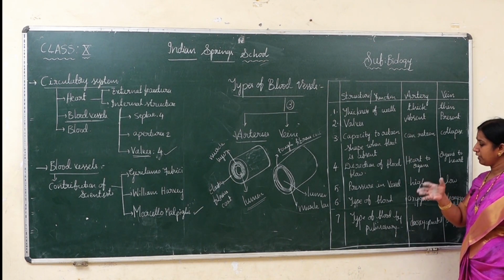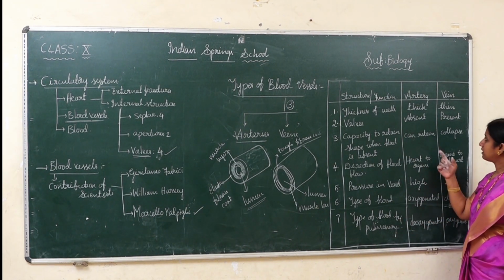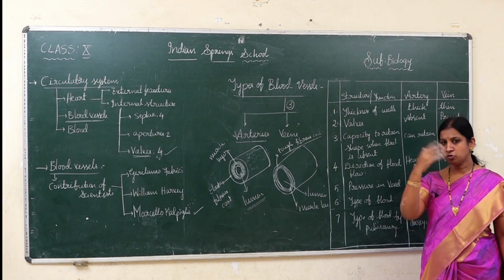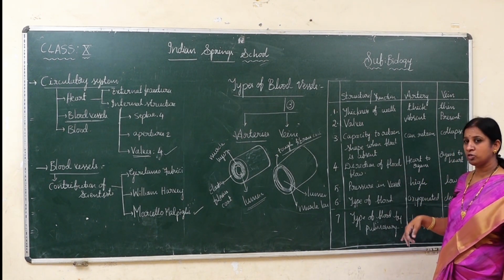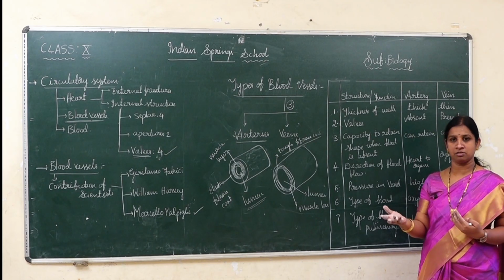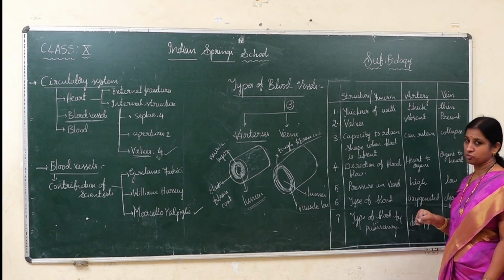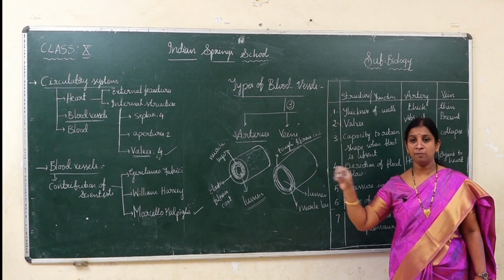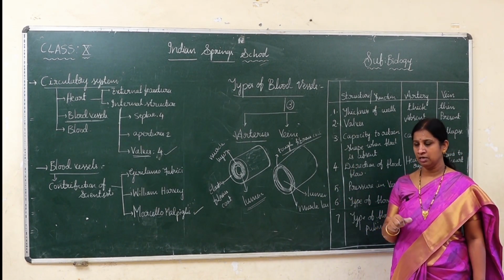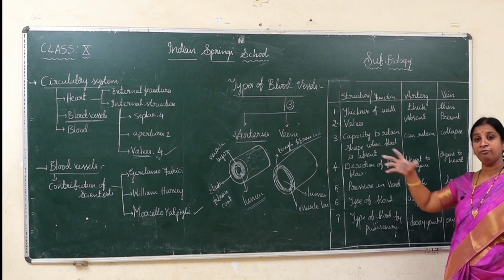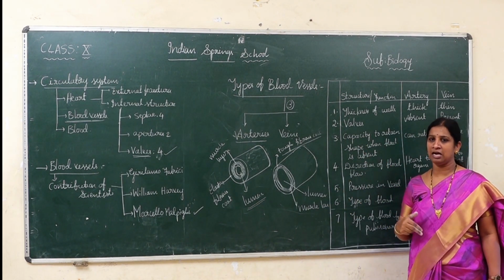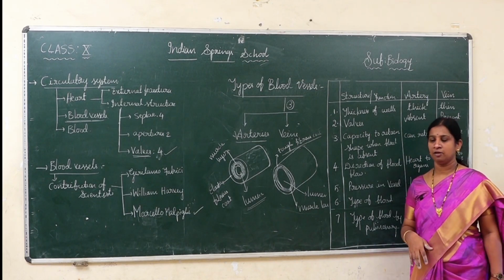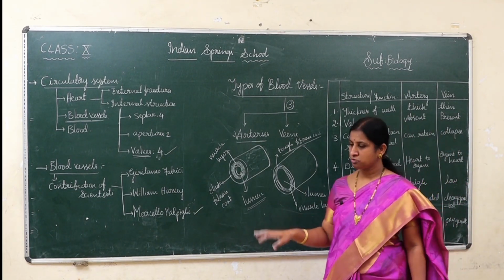But the main basic concept is that an artery brings blood from the heart to body parts. Similarly, the pulmonary artery also carries blood from the heart to the lungs, but it is deoxygenated blood. A vein brings blood from body parts towards the heart. Similarly, the pulmonary vein brings blood from the lungs towards the heart, but it carries oxygenated blood. So this is about today's class.